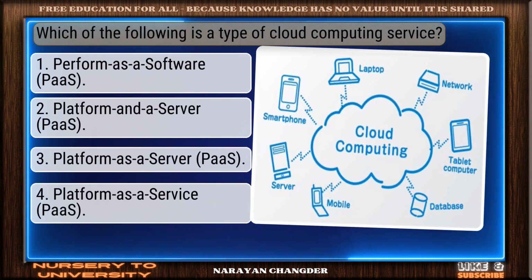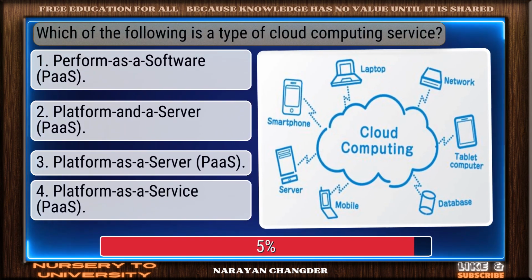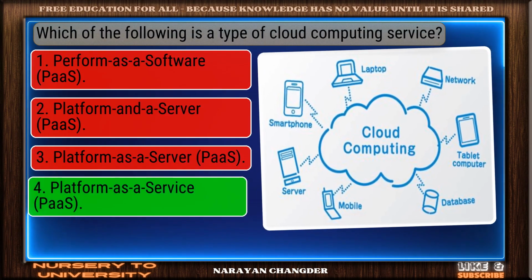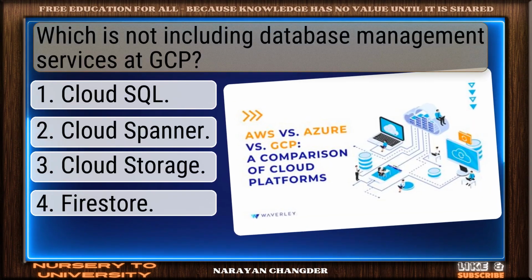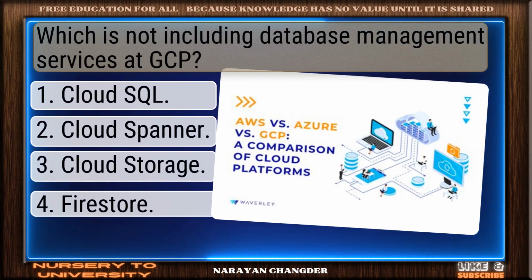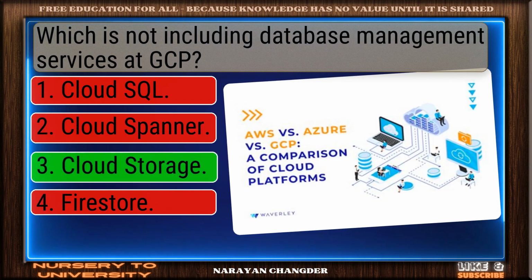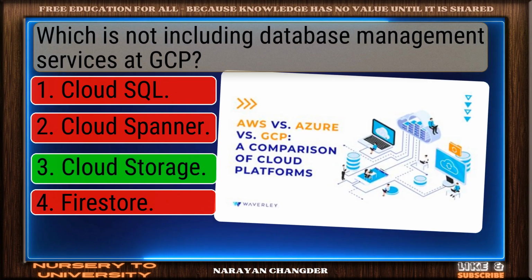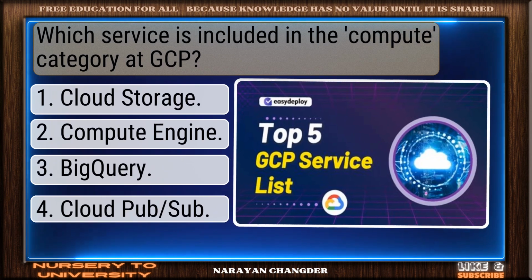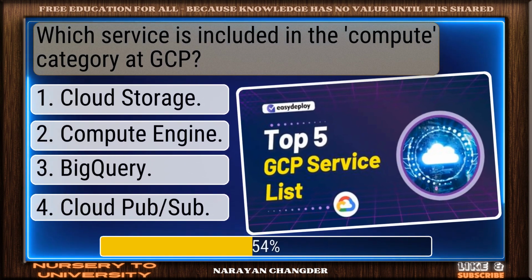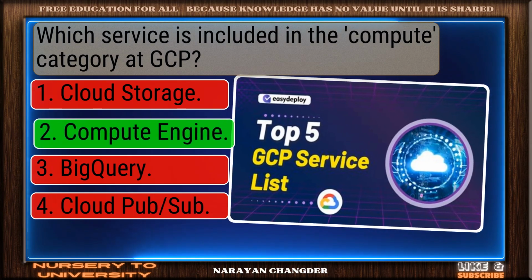Question number 57. Which of the following is a type of cloud computing service? Strong choice. Platform as a service is the right answer. Question number 58. Which is not included in database management services at GCP? Excellent choice. Cloud storage is the right answer. Question number 59. Which service is included in the compute category at GCP? Nicely done. Compute Engine is a solid answer.